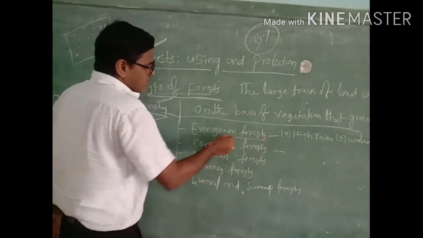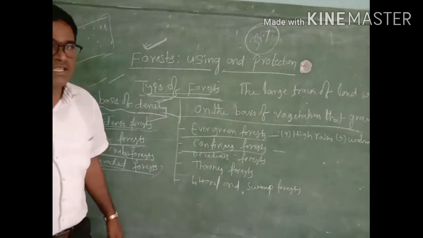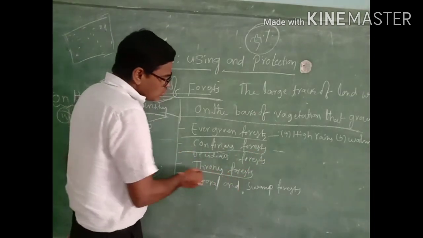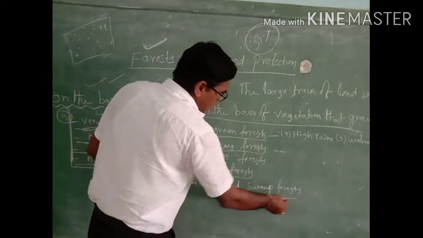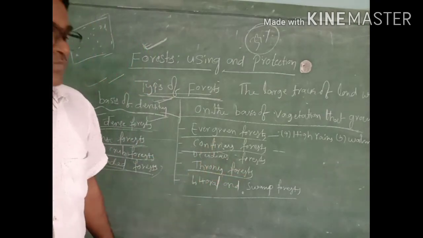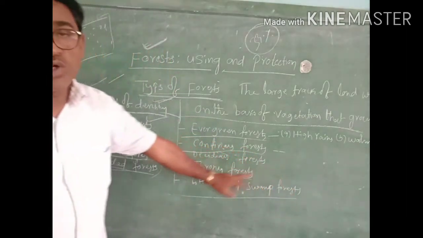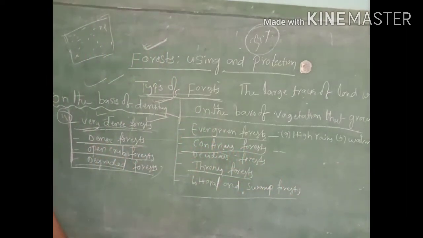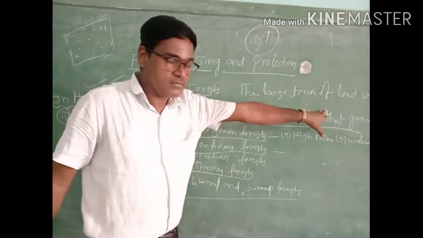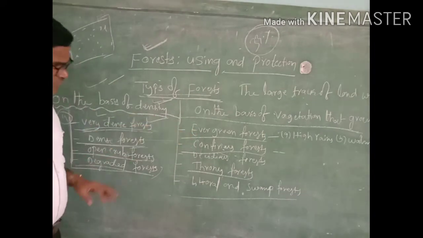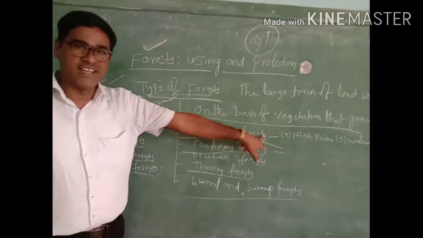One is evergreen forest area, second is coniferous forest areas, third is thorny forest, fourth is lateral forest and fifth is swampy forest. In total, here are 5 types of forest divided on the basis of growing. First, I would like to explain the first one, which is evergreen forest area.